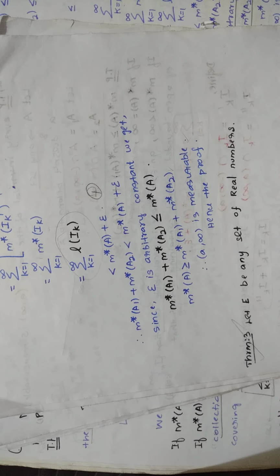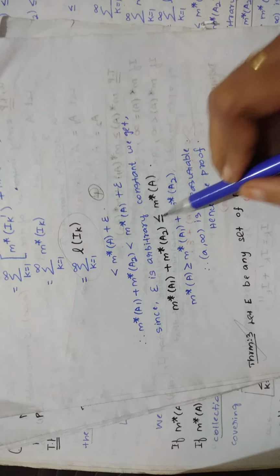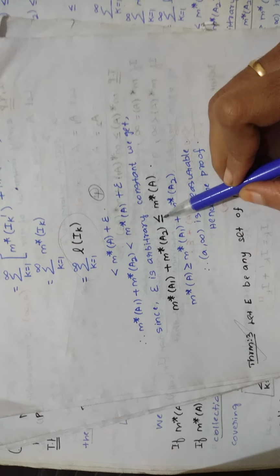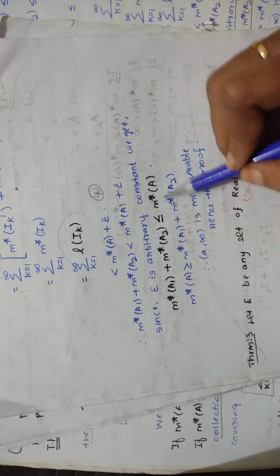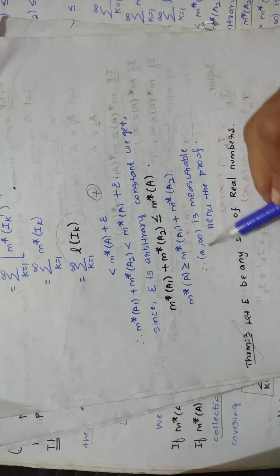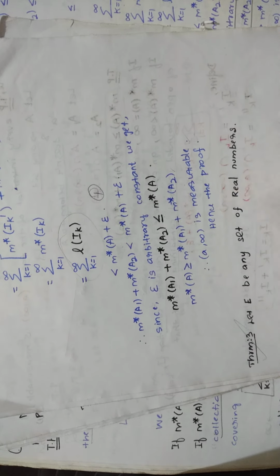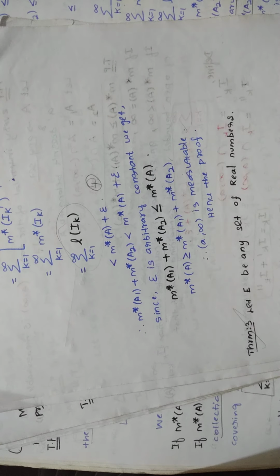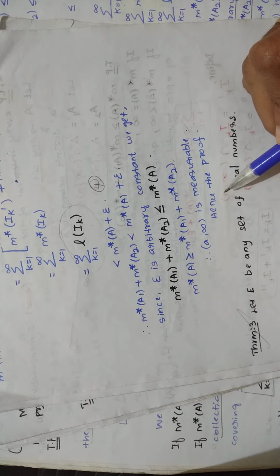When you remove that, you will get less than or equal to. It becomes like this. Now this can be written like this, right? And from this you can say you proved it. This is what our intention was to prove, so you proved it. Therefore you can say (a, infinity) is measurable. If (a, infinity) is measurable, what you are trying to say is that every interval is measurable, hence the proof.